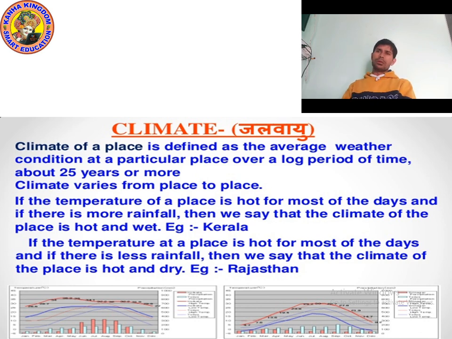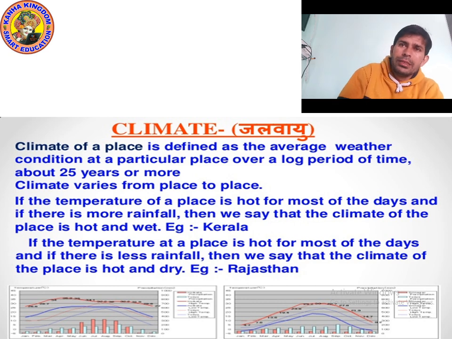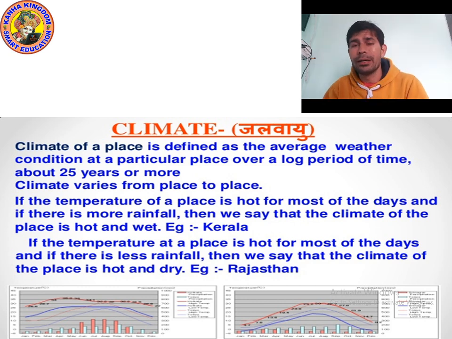You can write down the definition of climate and the example also. And always remember that climate is always the average of 25 years. Like in Kerala and Chennai, they have a hot and wet climate.